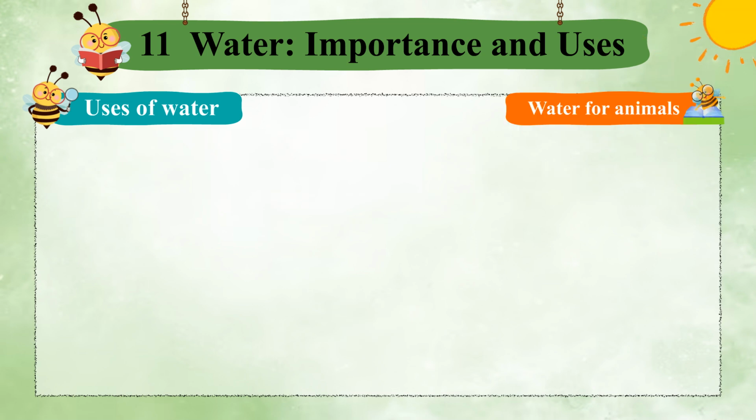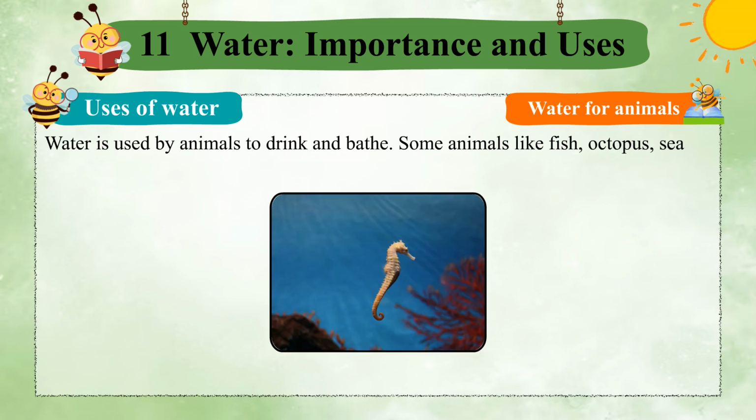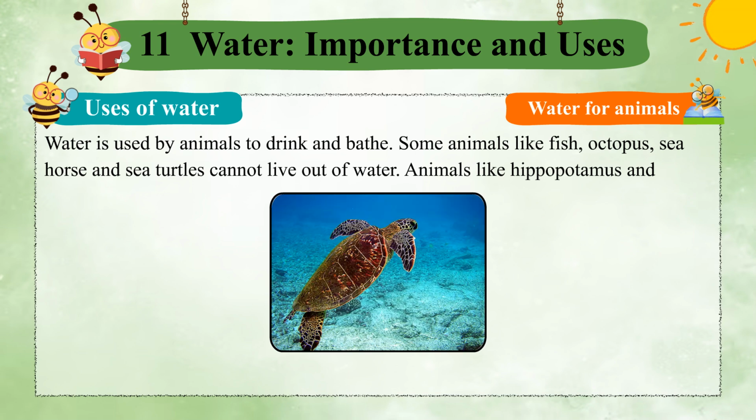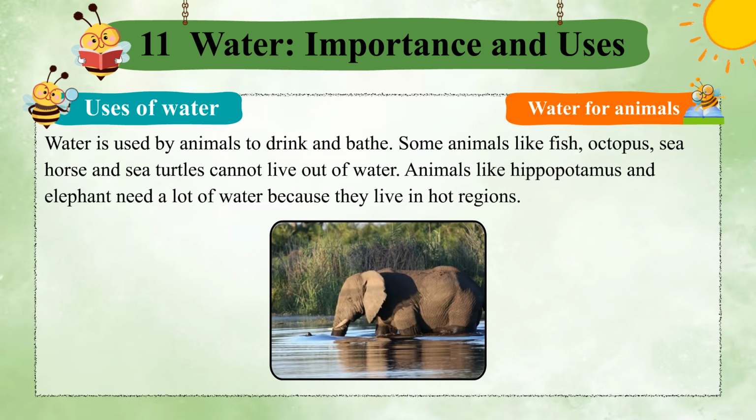Water for animals. Water is used by animals to drink and bathe. Some animals like fish, octopus, seahorse and sea turtles cannot live out of water. Animals like hippopotamus and elephant need a lot of water because they live in hot regions.